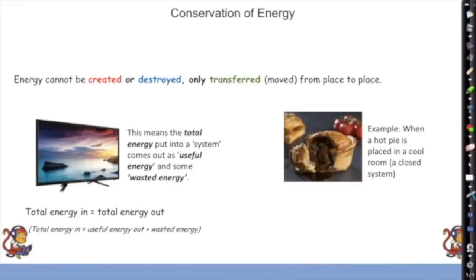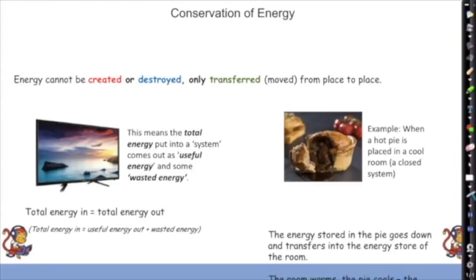Now, not only is the total energy in equal to the total energy out, we can also think of this in a closed system. So all I mean by that is like a room where the door and the windows are shut. So when a hot pie, you take it out of the oven of one room and you put it into a cool room, well, what's going to happen there?